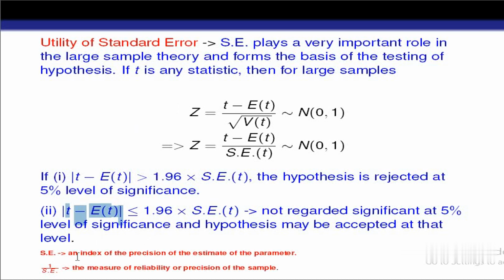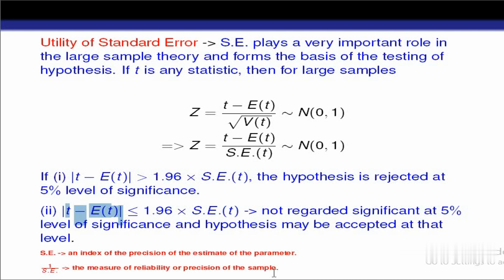Standard error is an index to the precision of the estimate of the parameter, which I have already discussed in the previous slide. And 1 by standard error gives a measure of reliability or precision of the sample. That means standard error gives the reliability of the sample, because it gives the difference between the statistic and the parameter, between the sample mean and the population mean.